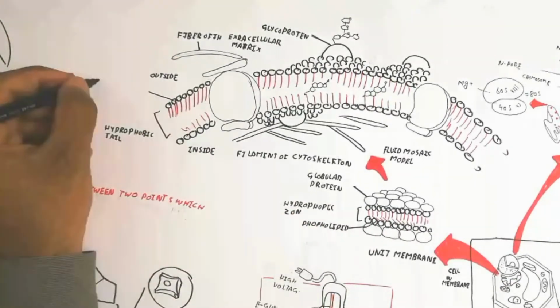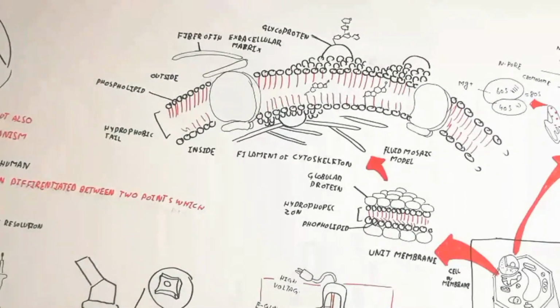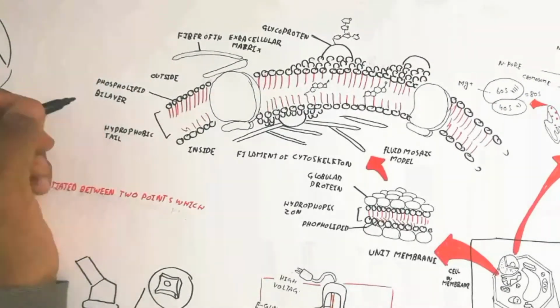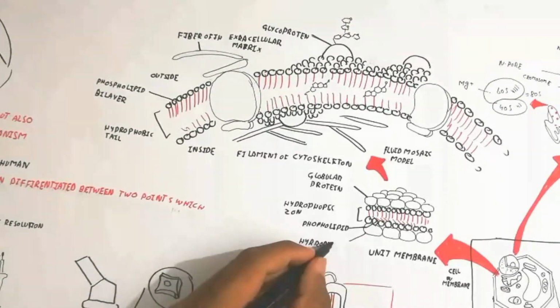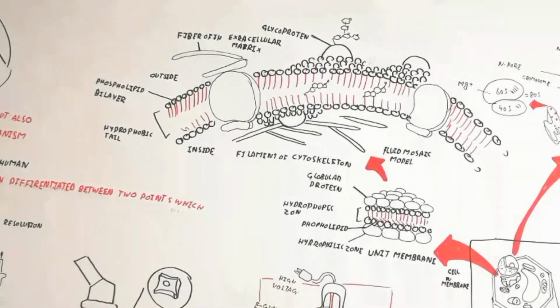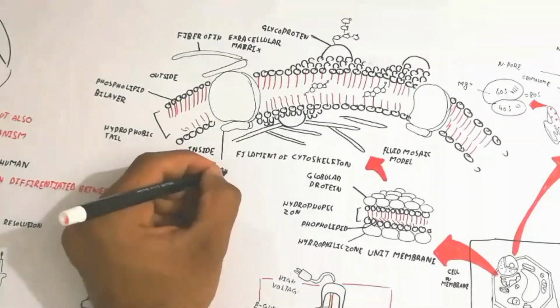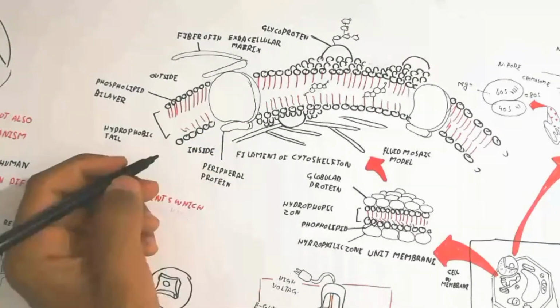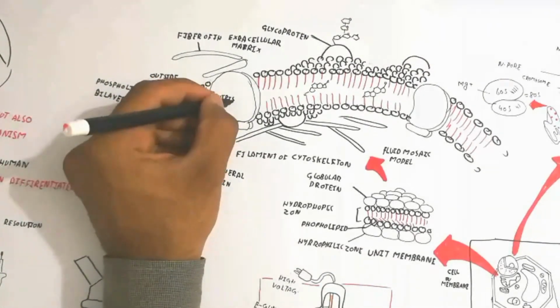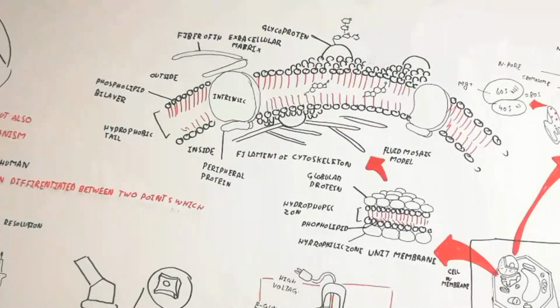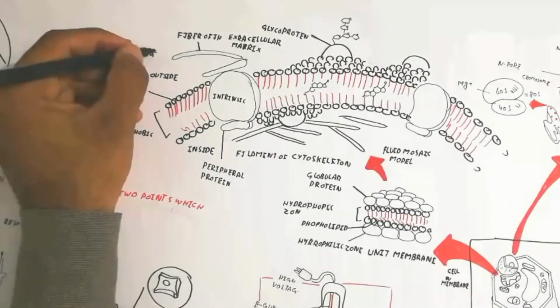So here is the hydrophilic outside and hydrophobic inside region, and exocytosis and endocytosis occur, as well as channels which allow water, sodium, potassium, magnesium, and iron to come inside, and calcium to go outside, via a protein channel.